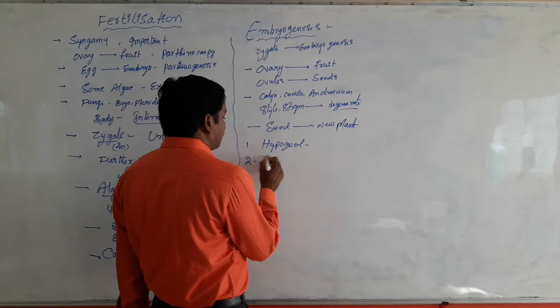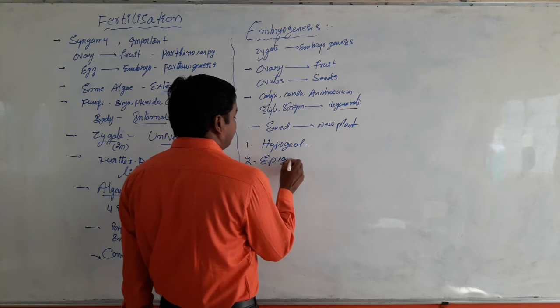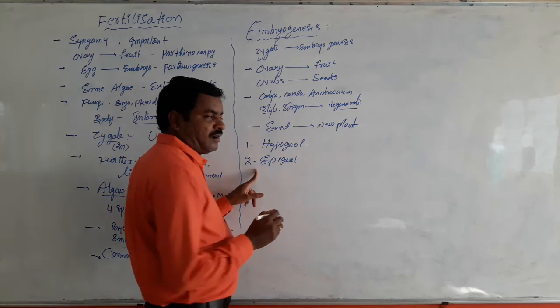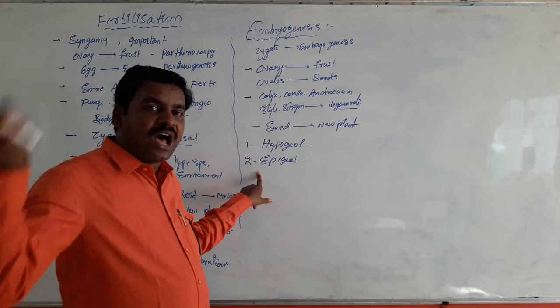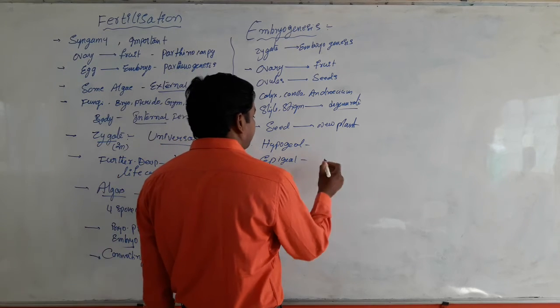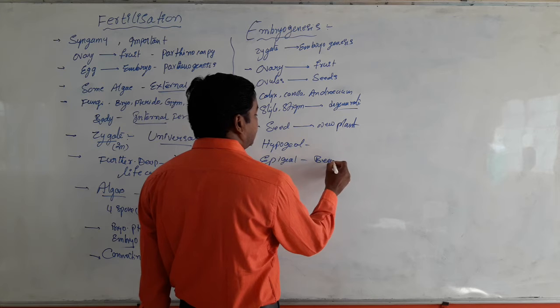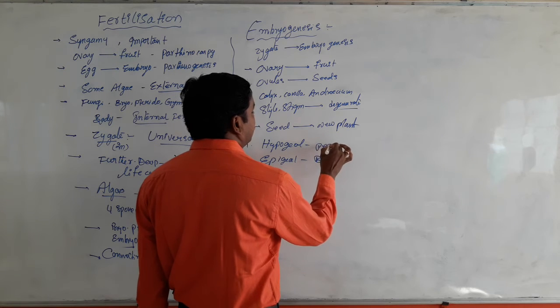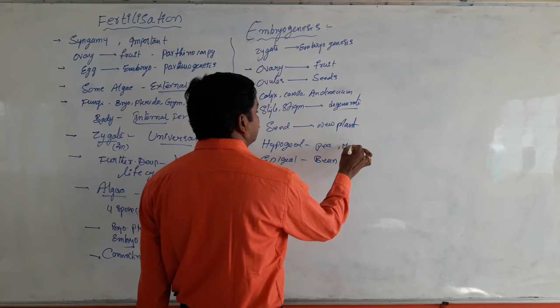But in case of epigeal germination, the cotyledons emerge above the ground during the time of seed germination. For example, bean and pea and also maize, etc.